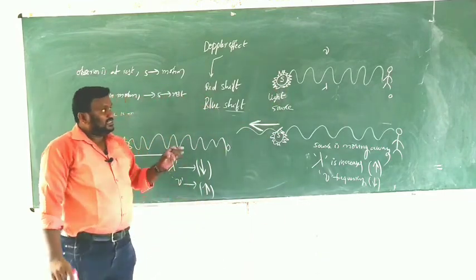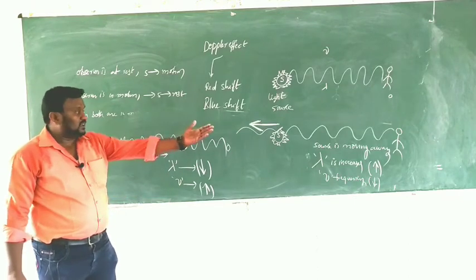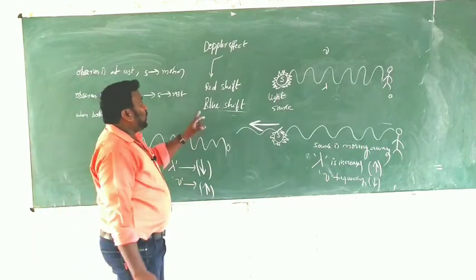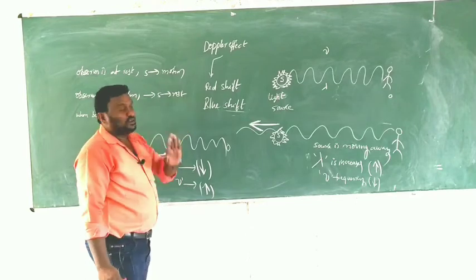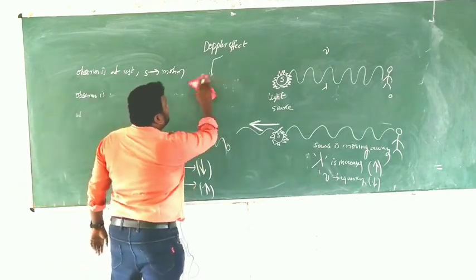So here, this is the one particular case. What is that? The source is moving away from the observer, and the source is moving towards the observer. In this case, do you want to know about the redshift and blue shift? For that, you have to know about the spectrum.